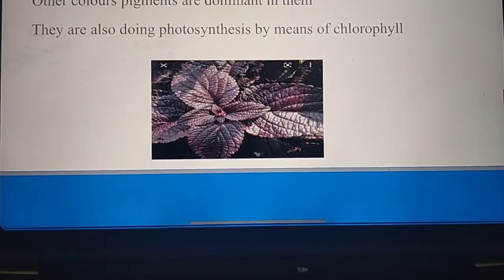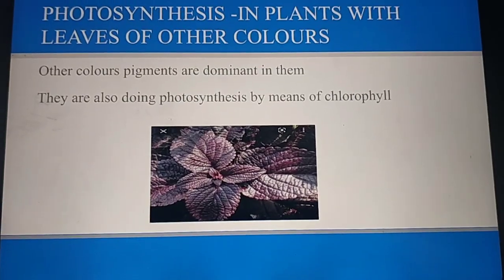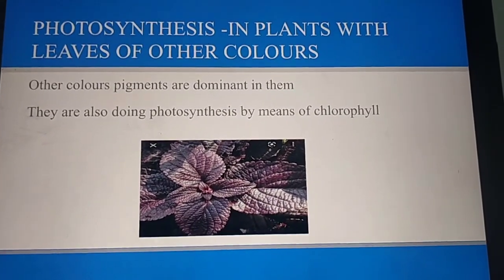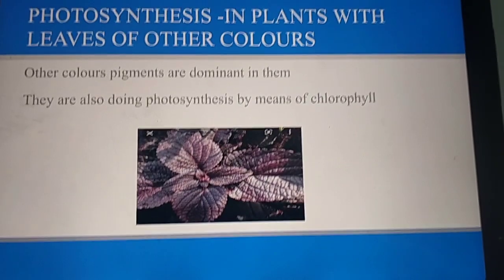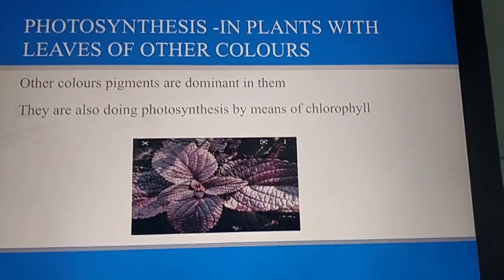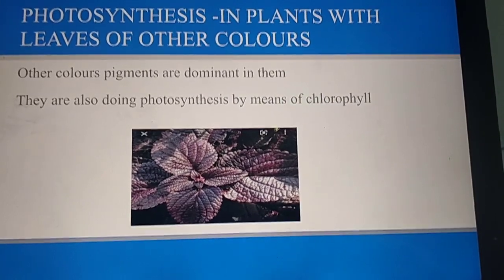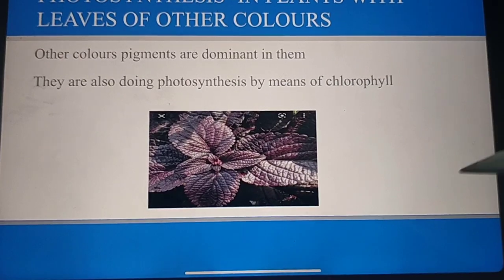Next one is photosynthesis in plants with leaves of other colors. Do you think photosynthesis takes place in these types of plants? Yes, other color pigments are dominant in these plants, but they have chlorophyll. Since they have chlorophyll, they are also doing photosynthesis. Without photosynthesis, they cannot survive.